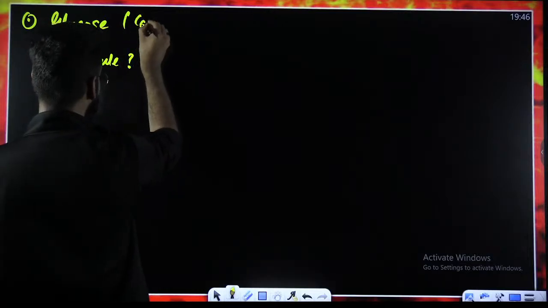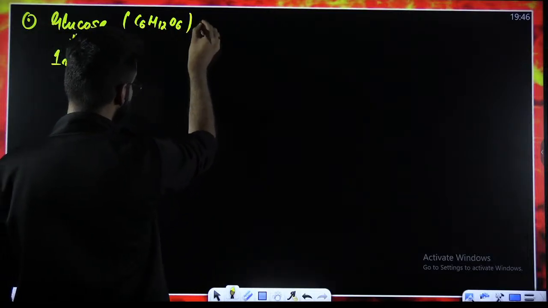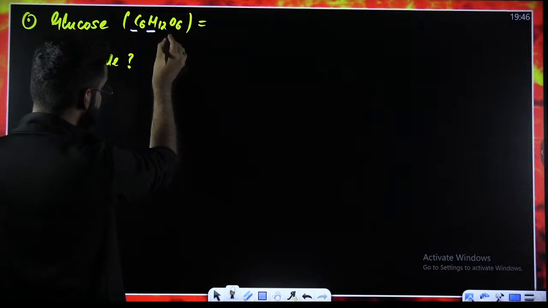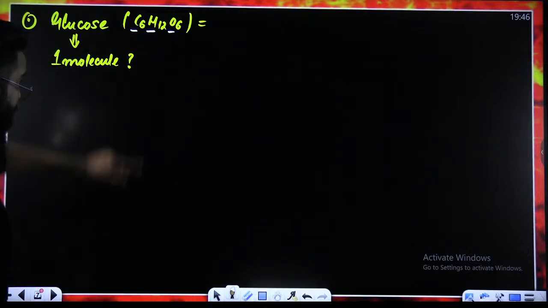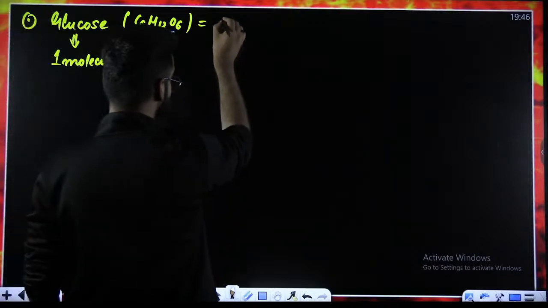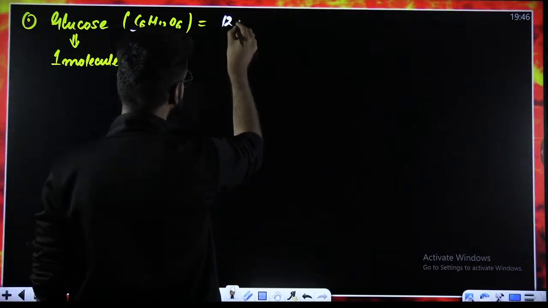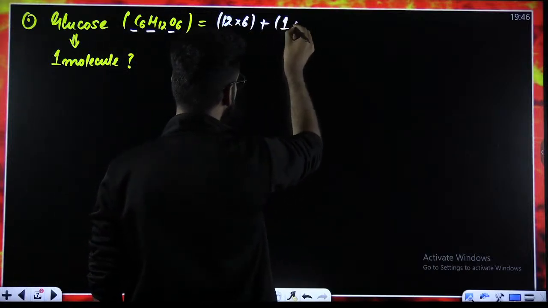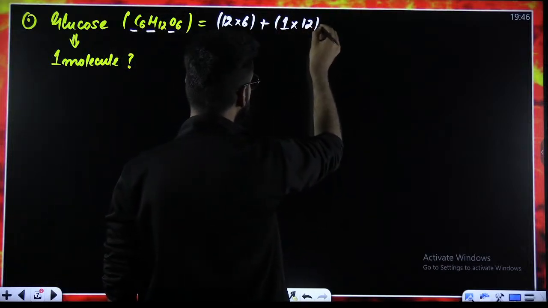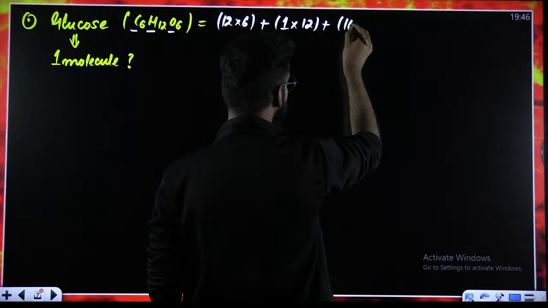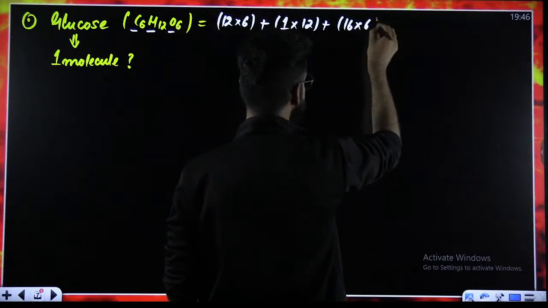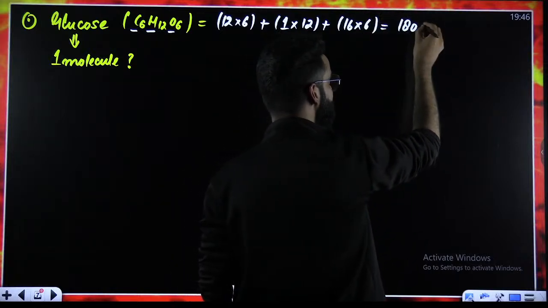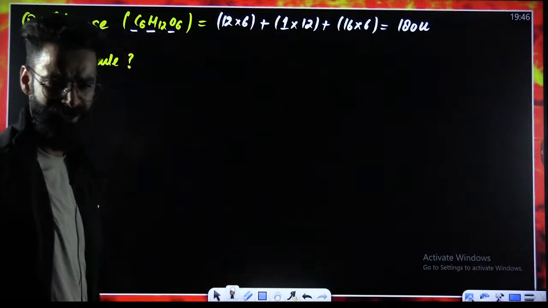What is the molecular formula of glucose? C6H12O6, right? First of all, in glucose, how many elements do you see? 3 elements: carbon, hydrogen, oxygen. Now people, what is the atomic mass of carbon? You know it, 12 AMU. How many carbon atoms do you see? 6 carbon atoms. What is the atomic mass of hydrogen? 1 AMU. How many hydrogen atoms do you see? 12. What is the atomic mass of oxygen? 16 AMU. How many oxygen atoms do you see? 6. When you solve this, the value comes out to be 180. You can write AMU, you can write U, you can write D. The choice is all yours. But preferably, what do we write? Preferably, we write U.